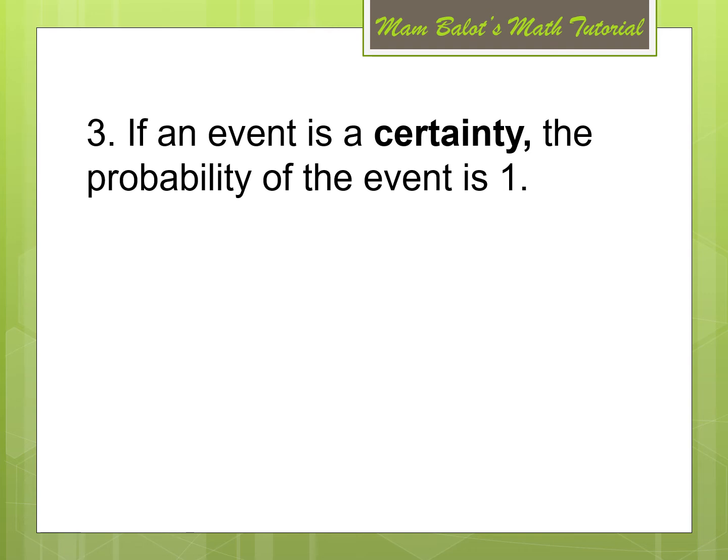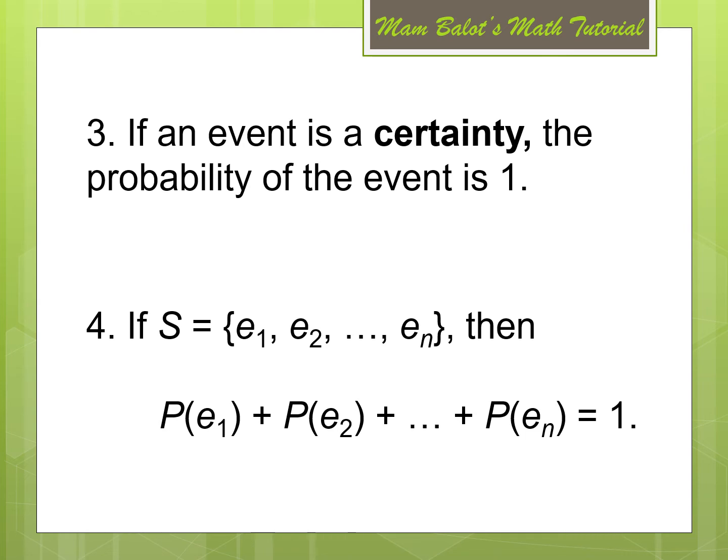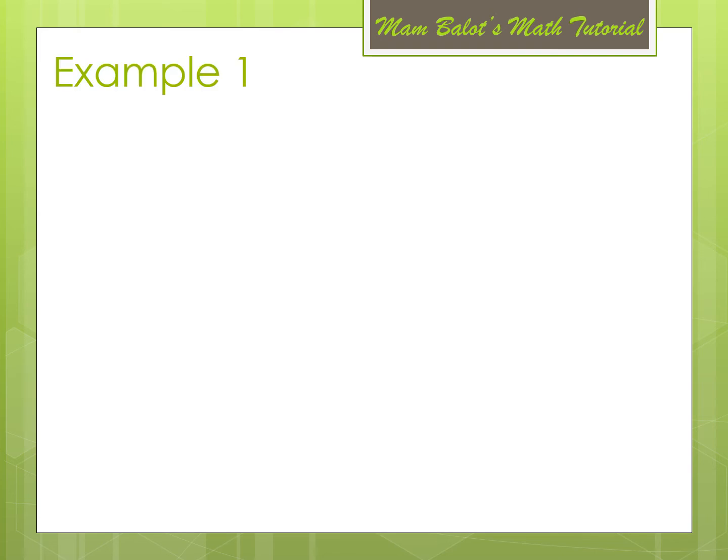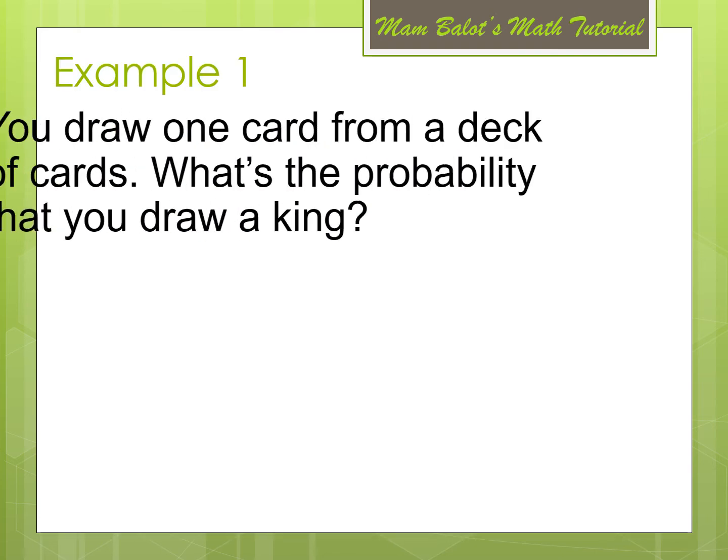Number 3, if an event is a certainty, then the probability of the event is 1. And number 4, if S is equal to E sub 1, E sub 2, and so on until E sub n, then the probability of each of the events is equal to 1. Which means that if you add the probability of all the events in a sample space, the total probability is equal to 1. Let's have an example.